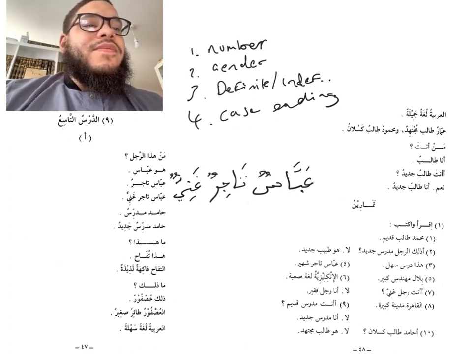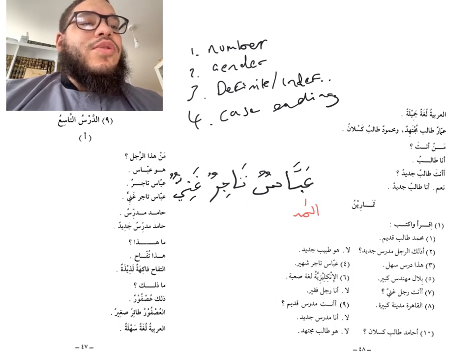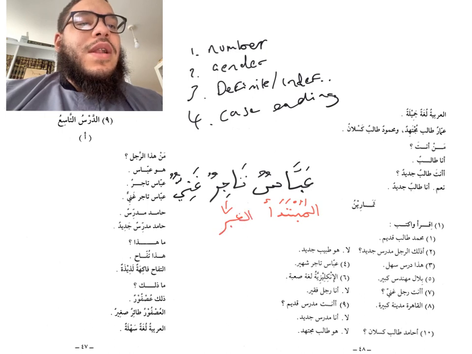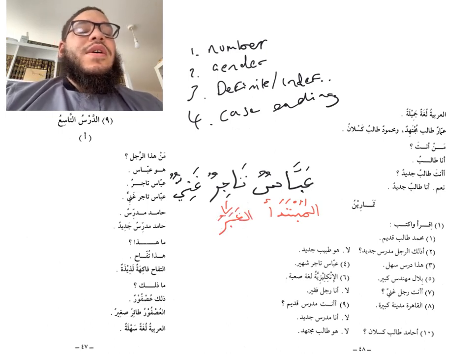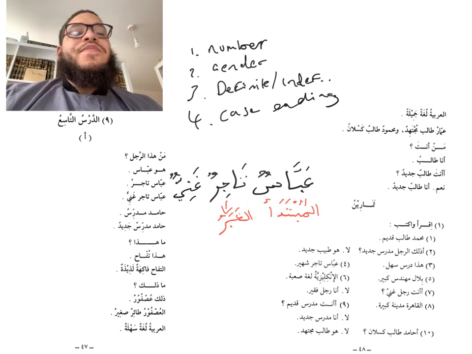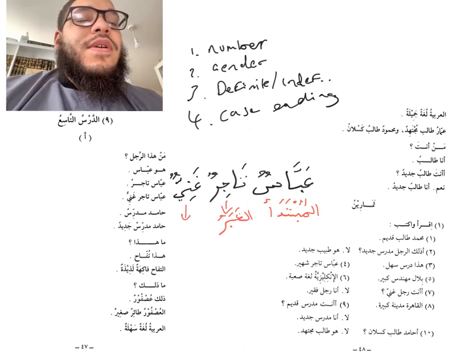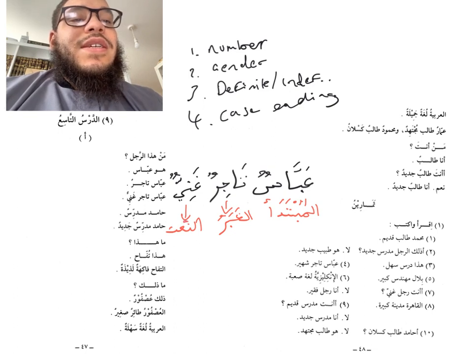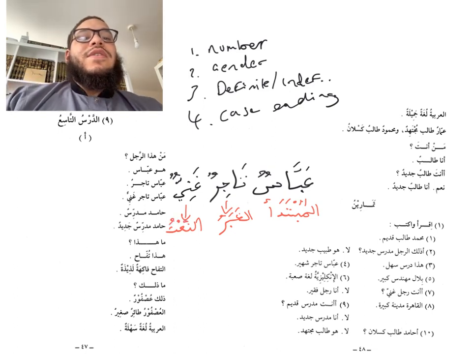So here we have Al-Mubtada, which is the subject. Then we have the khabar, Al-Khabaru, which is the predicate, the information about the subject. Then we have An-Na'tu, which is the adjective. An-Na'tu, the adjective, okay?